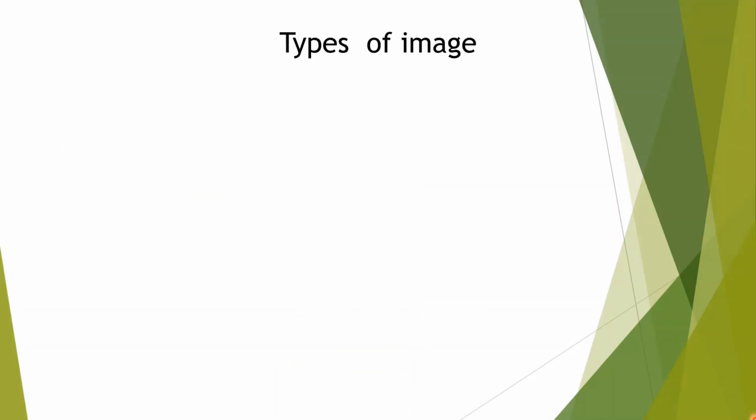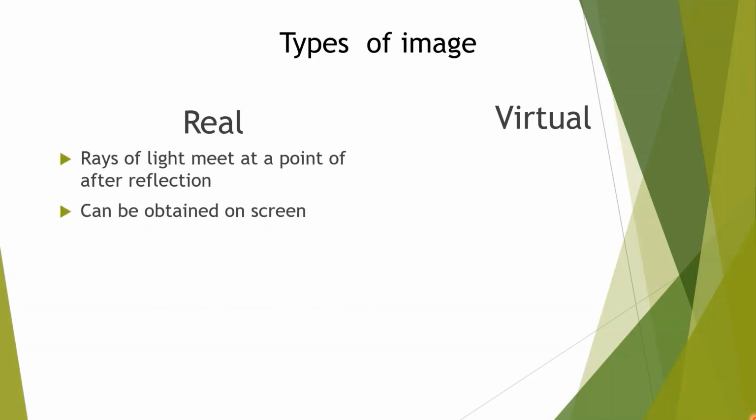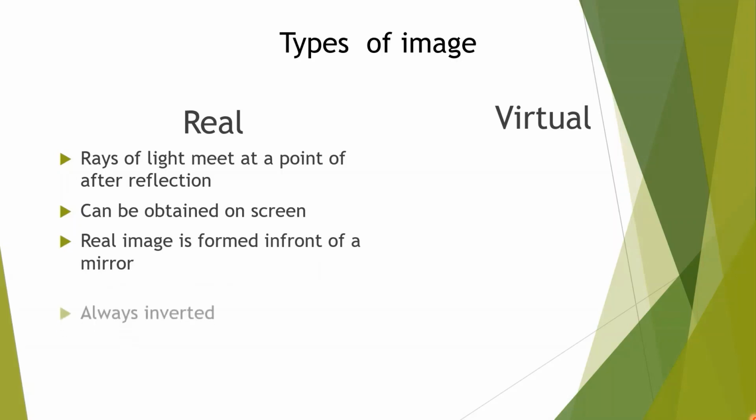There are two types of image: real and virtual. Now we'll discuss properties of real and virtual image. Rays of light meet at a point after reflection, then real image will be formed. Rays of light after reflection actually intersect at a point. In that case, real image will be formed.